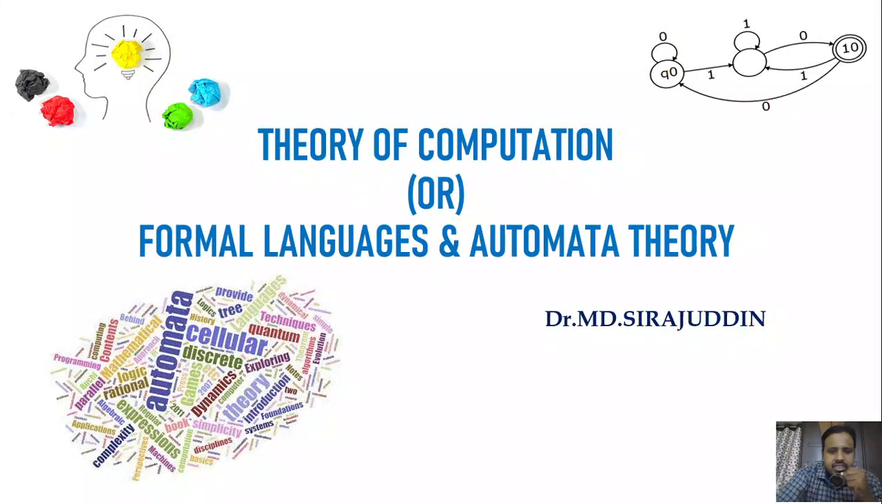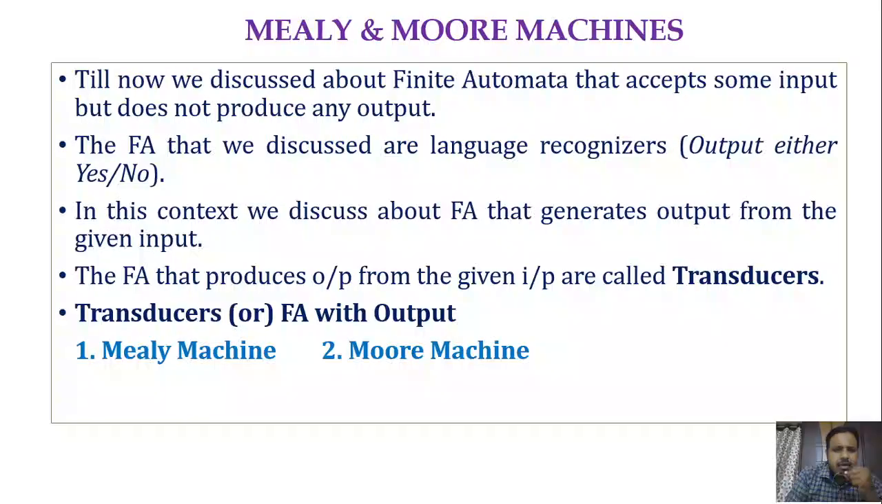In today's session, we are going to discuss transducers, which are also called finite automata with output. In the previous session, we discussed the finite automata called DFA, NFA, and NFA epsilon, and we have also seen the interconversion. That means converting NFA to DFA, NFA epsilon to NFA without epsilon, and minimization of the DFA. These are the concepts which we have seen in the previous sessions.